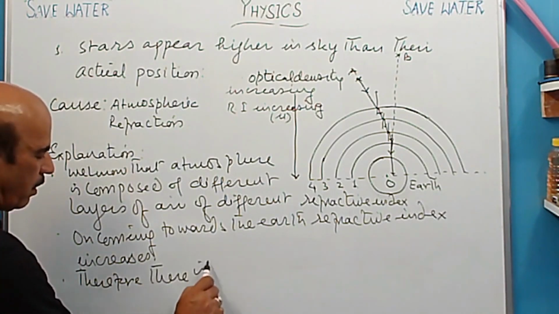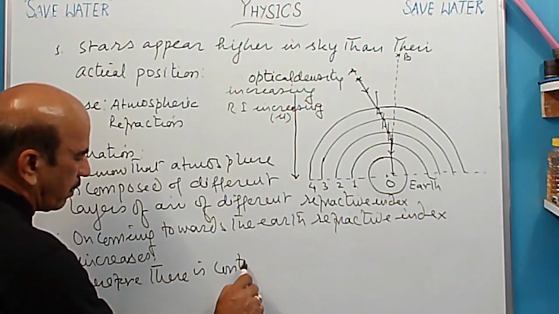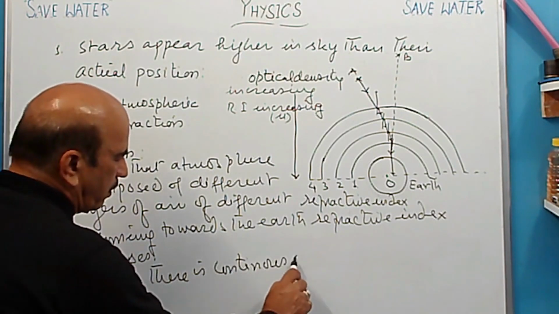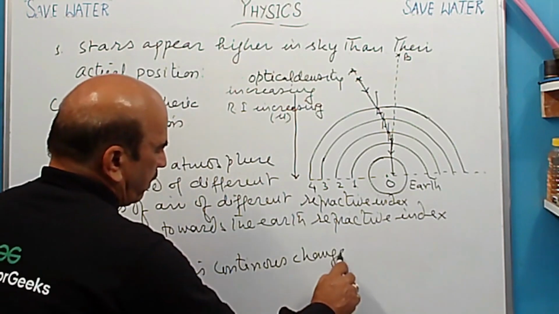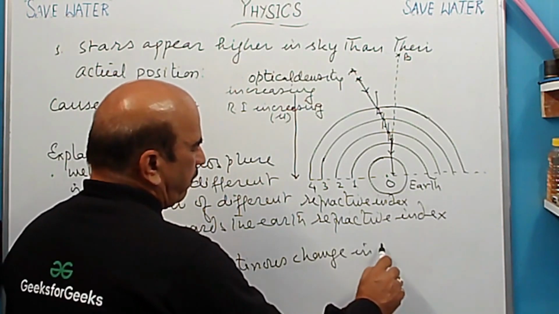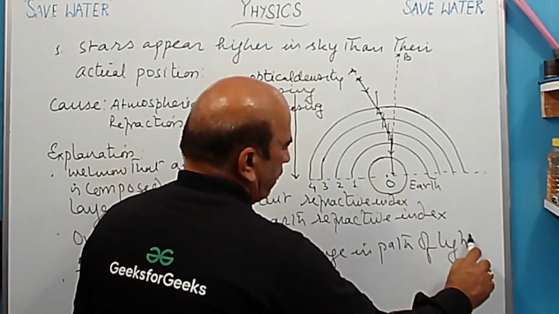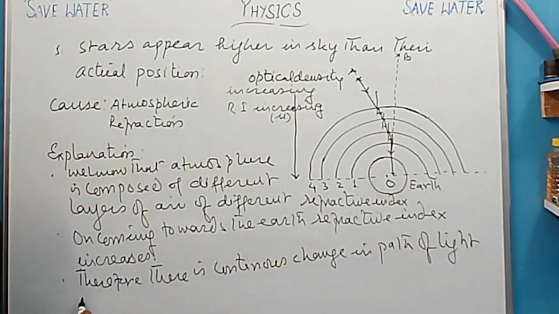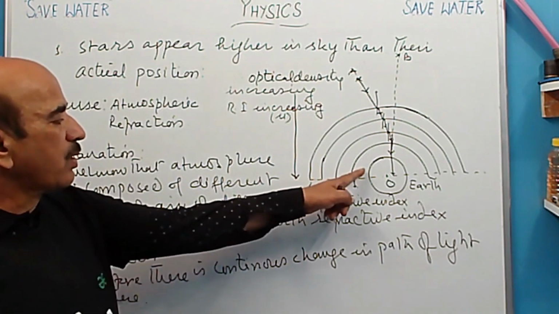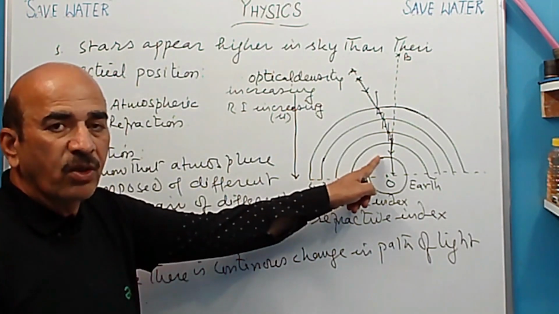There is continuous change in path of light. Yes, continuous change in path of light is there. So this means the bending is most in the last layer which is closest to the earth.